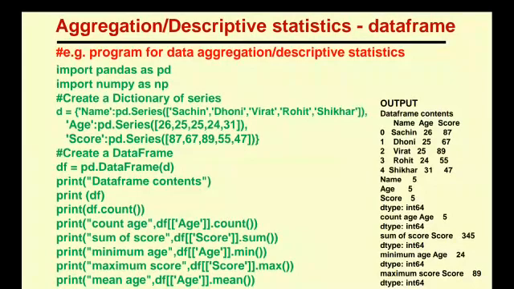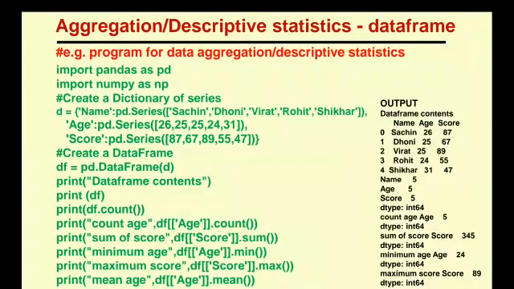Now print df.count(). Count means the values will be counted. How many values are there? 1, 2, 3, 4, 5. So name is 5, age is 5, score is 5.